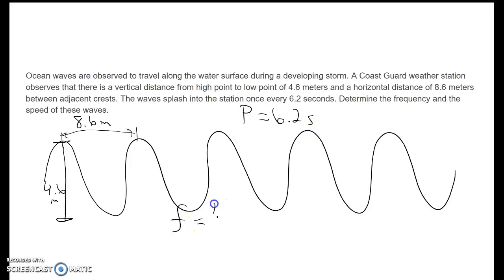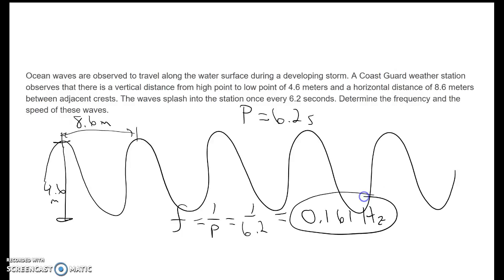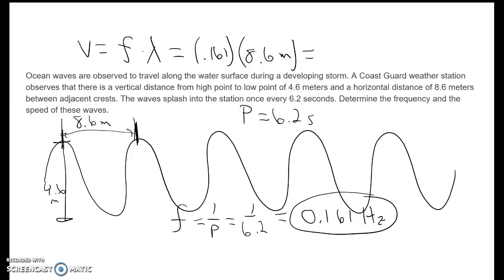Frequency, 1 over period. So 1 over 6.2. And I get a frequency of 0.161 hertz. So that's my frequency. If I want to find my speed, I take frequency times wavelength. Frequency, as we just discovered, is 0.161, and our wavelength, crest to crest, not this vertical, it's horizontal, 8.6 meters. So I take 0.161 times 8.6, and I get a nice, easy 1.4 meters per second.